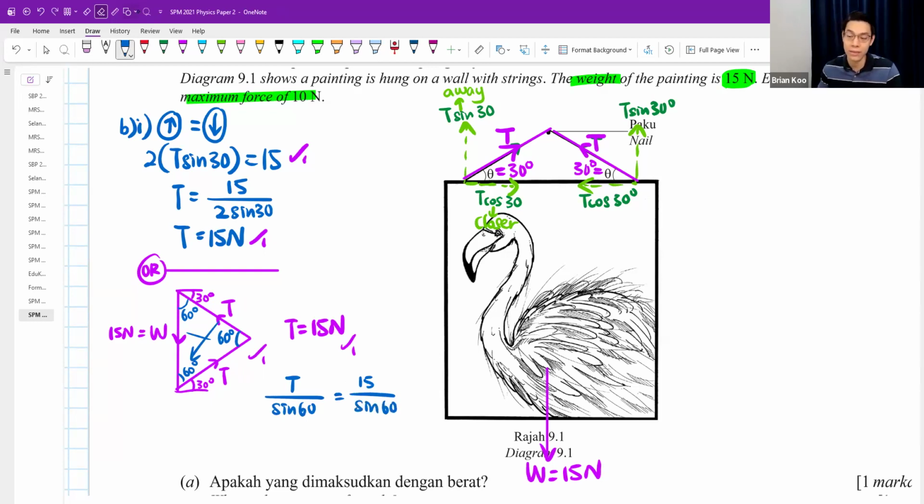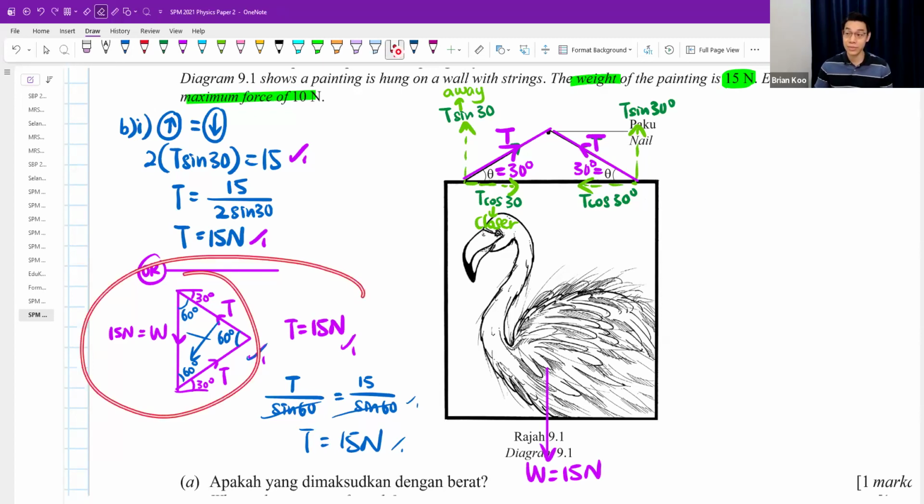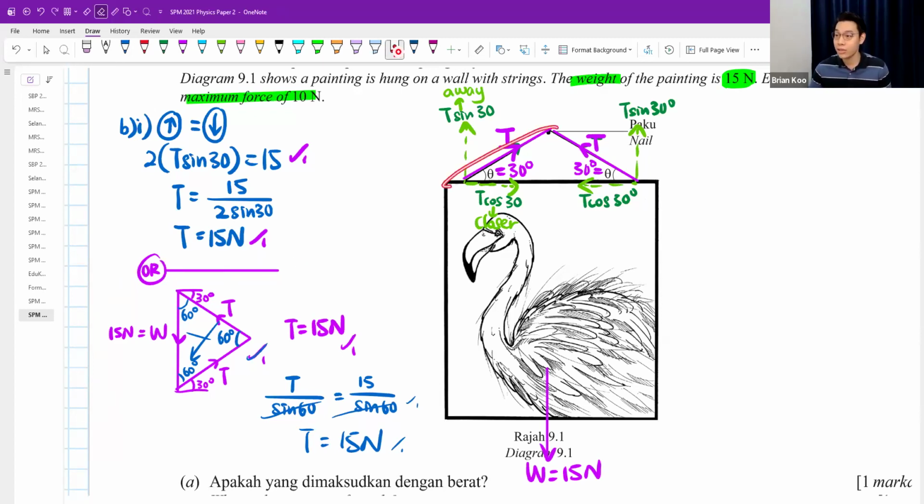Can use sine rule in physics? No problem. Do you see the sine 60 will cancel? T is still equals to 15 Newtons. Also can. I can still mark. If you do like that, I can mark here also can. If you got the drawing, I'll mark at the drawing also. But to do this method, you need to have the drawing. You need to have the triangle. Don't tell me, teacher, the triangle, why cannot just look at this one?